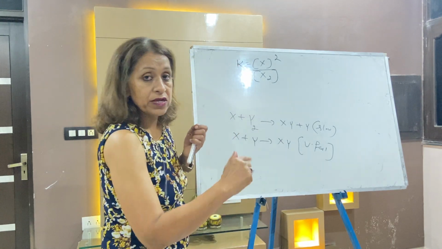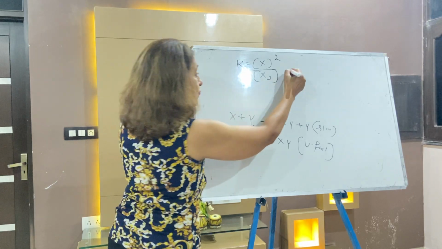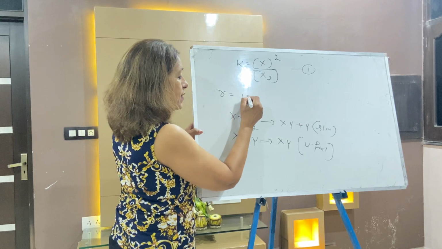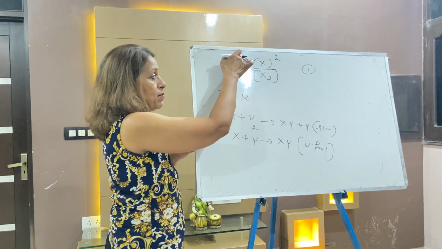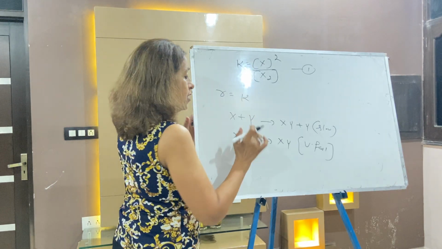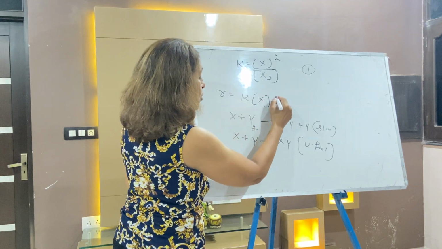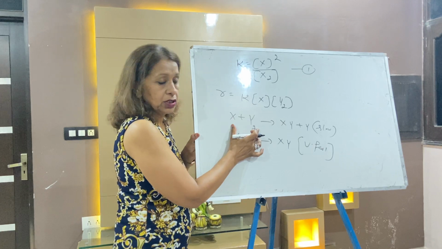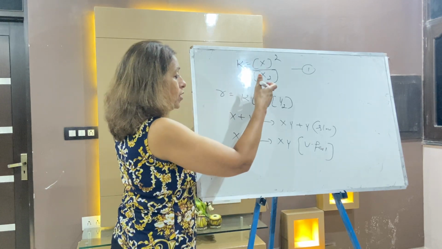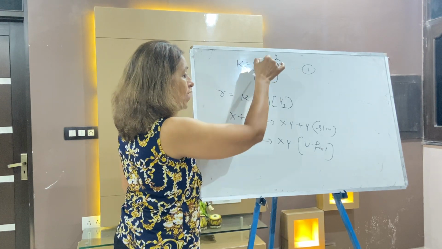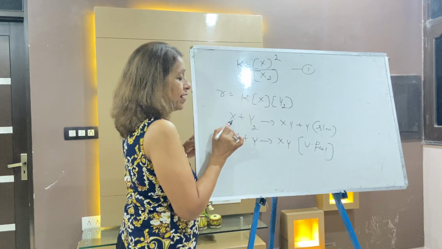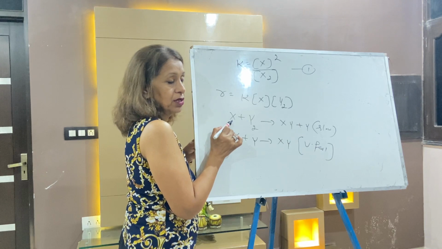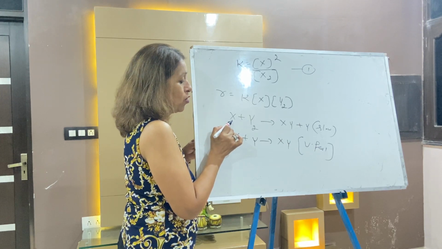Now after that, the slow step has come. Write down: R is equal to k, where this k is a rate constant and that one is the equilibrium constant. It is k[X][Y2], because the slow step has come now. From the slow step you have written the rate equation. Now what will you do? You will substitute the value of X, because X is a reactant which was in the fast step, released from the fast but now comes in the slow.